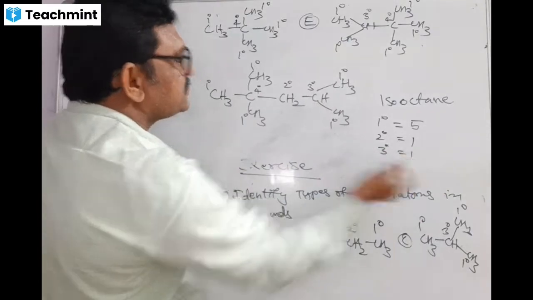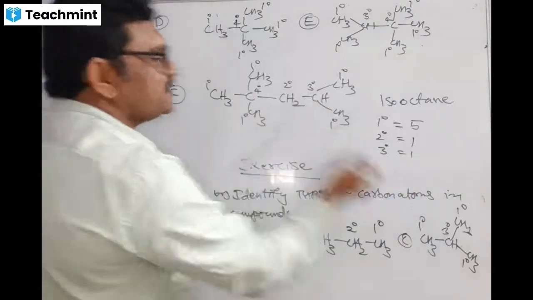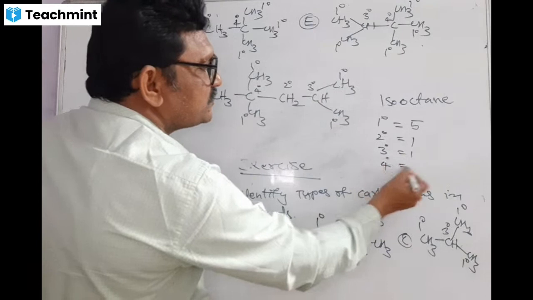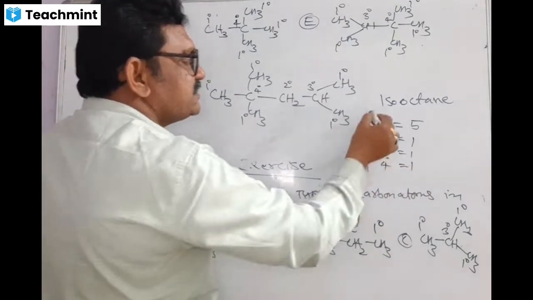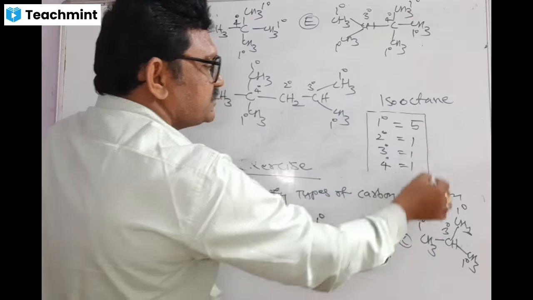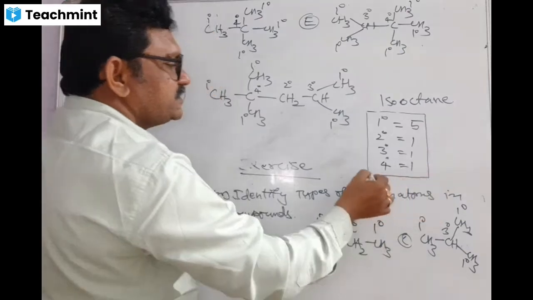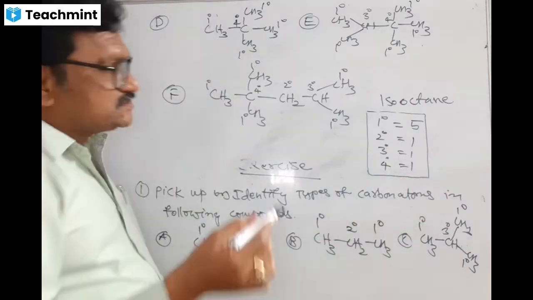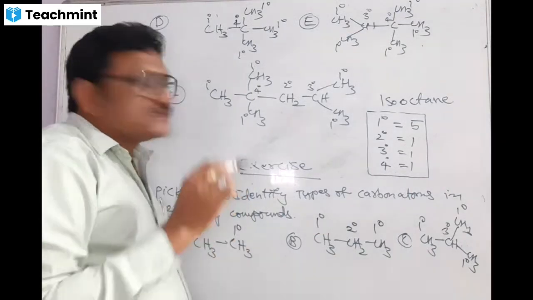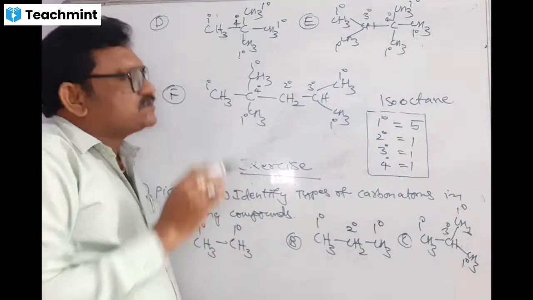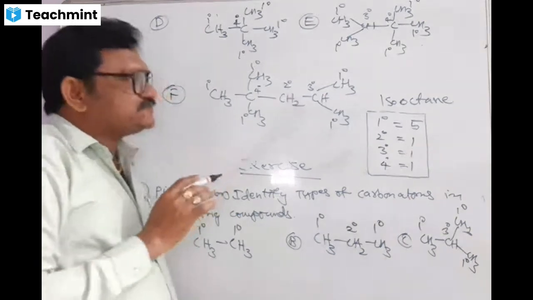Only 1. How many quaternary? Only 1. Okay. So this is an important compound. This may come in entrance exams, so remember all those things.